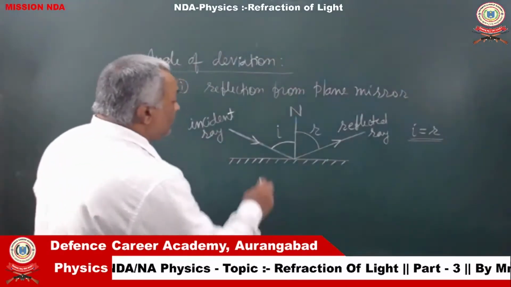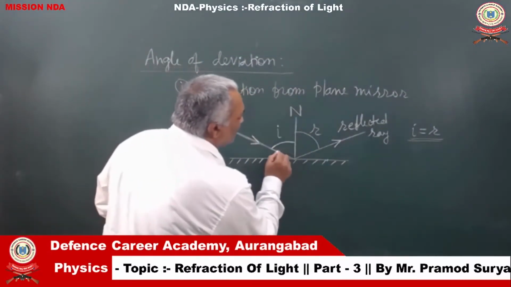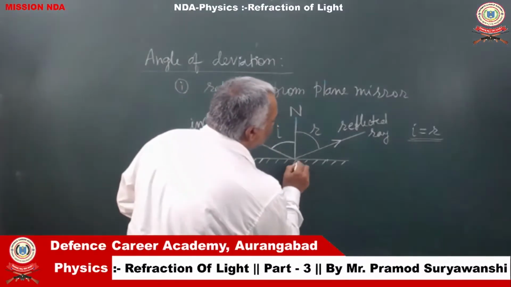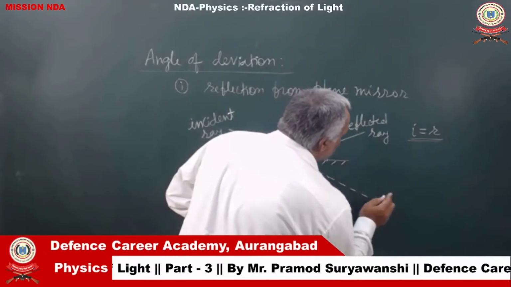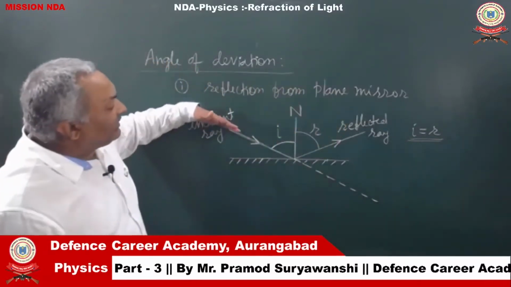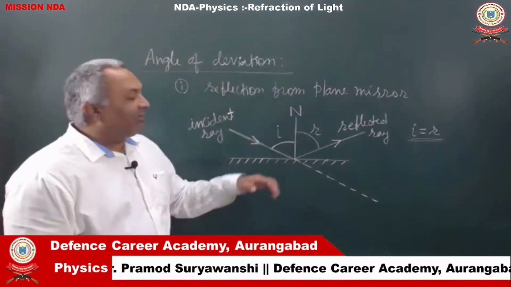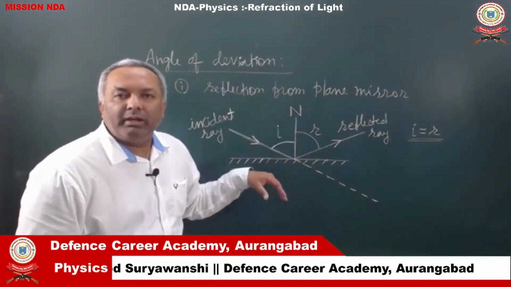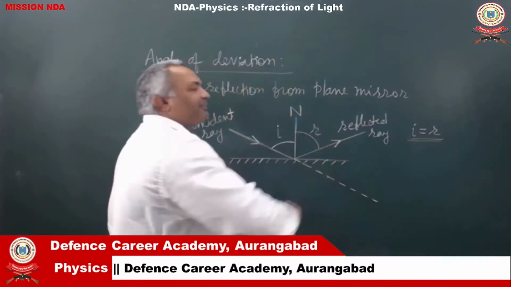Now, this is the original direction of the incident ray. You can get it easily if you produce it in forward direction like this. So the incident ray was actually traveling along this direction, but as a result of reflection from the plane mirror, it ended up going in this direction.